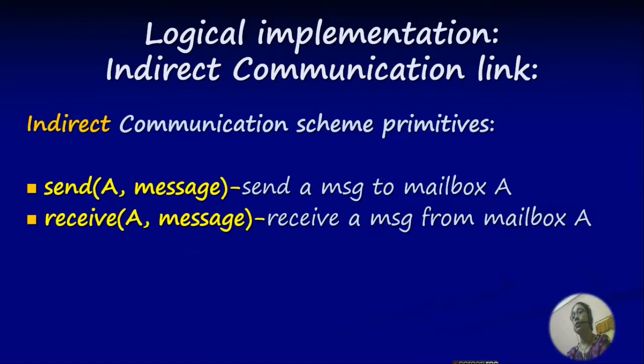Now, regarding the logical implementation using an indirect communication link. The indirect communication scheme primitives are like this: send A, message, send a message to mailbox or port A. Receive A, message, receive a message from mailbox or port A. So the communication is taking place via the mailbox or port. The communication is not taking place directly.